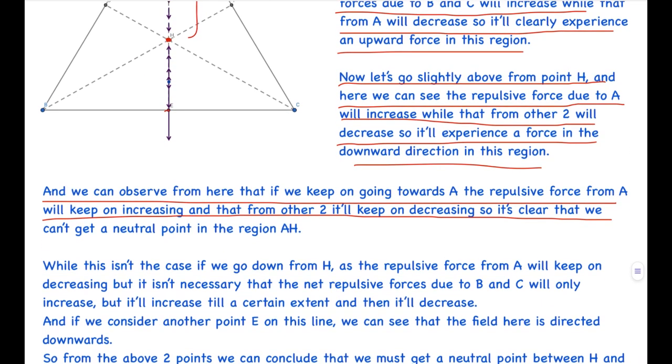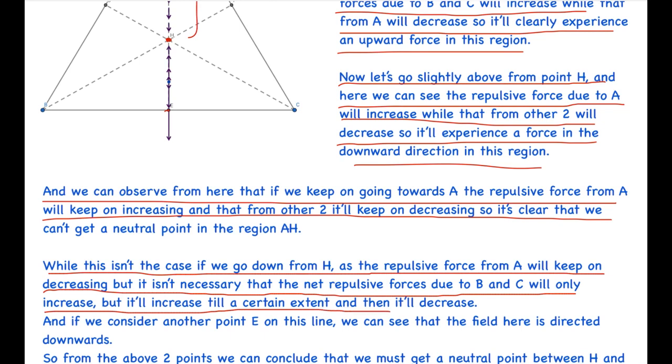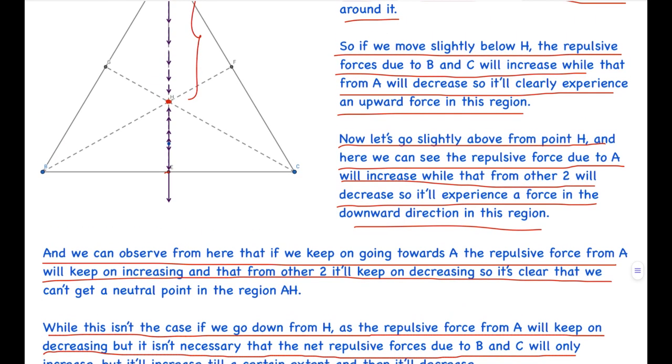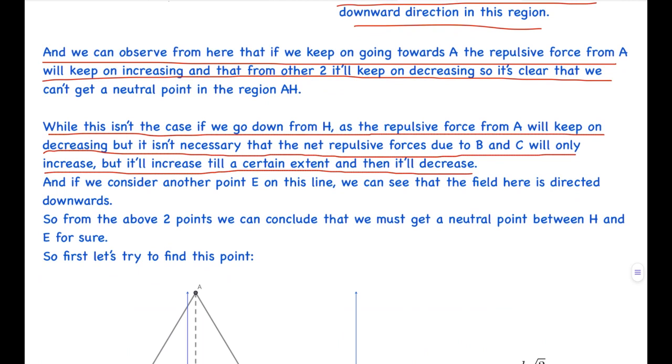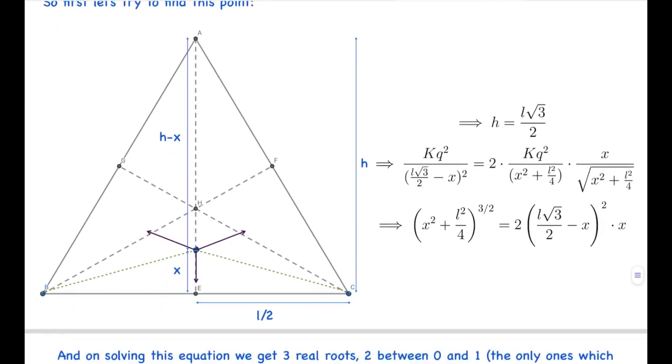While this isn't the case if we go down from H, as the repulsive force from A will keep on decreasing, but it isn't necessary that the net repulsive force due to B and C will only increase. It will increase to a certain extent and then it shall decrease, because as the particle comes down, this angle here is also increasing. So their component in the upward direction will also be decreasing to some extent due to that. And now from the above two points, we can conclude that we must get a neutral point between H and E for sure. So first let's try to find this point.